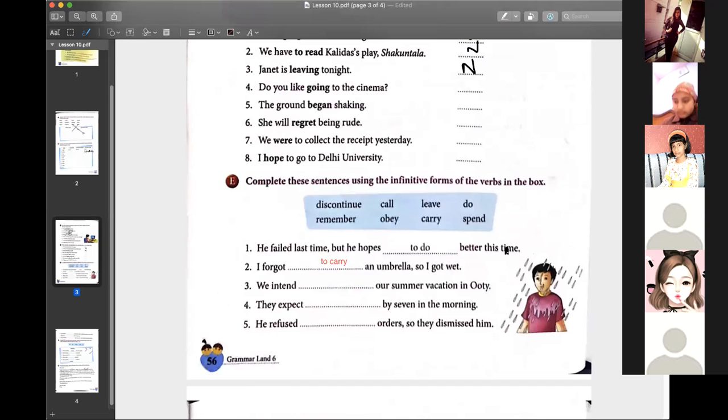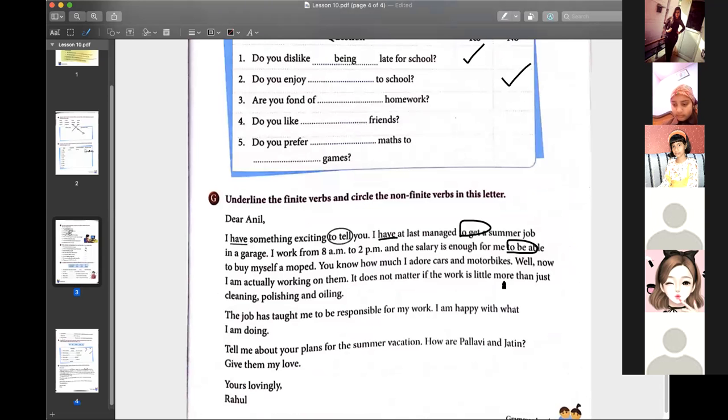To be, one more is there too. Again, to be. When you read this, you will find to buy. So this becomes non-finite. Okay, ma'am.